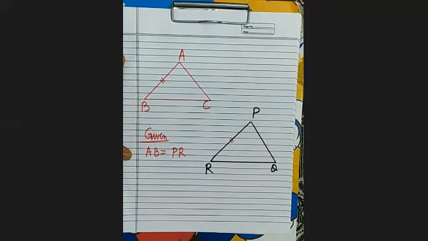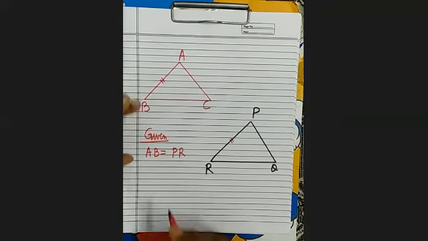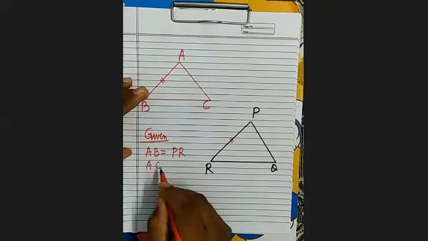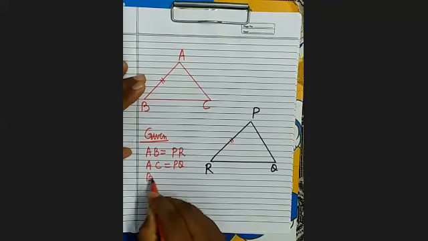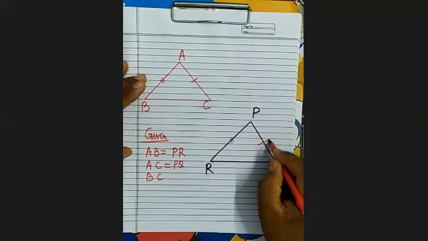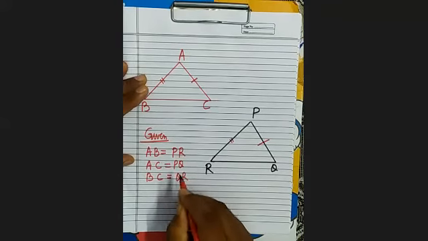It's clear? The sides which are represented by the same symbols are equal here. AC is equal to PQ, and BC is equal to QR.